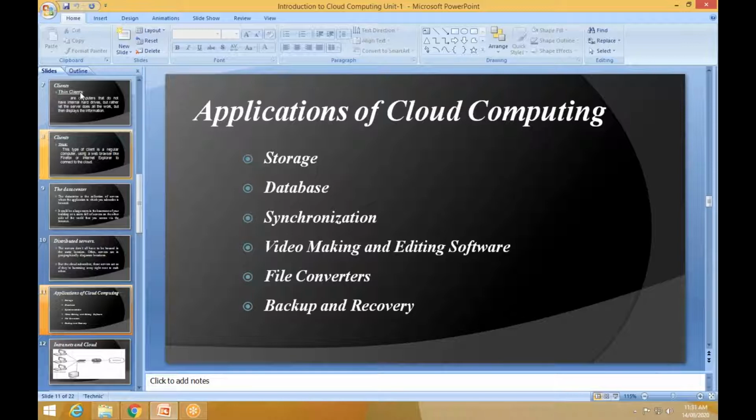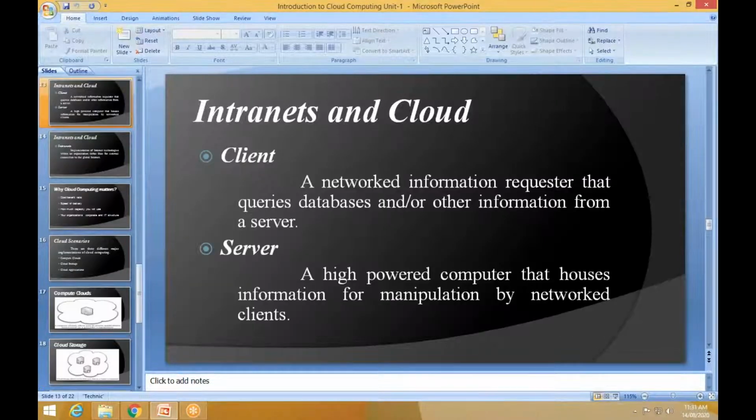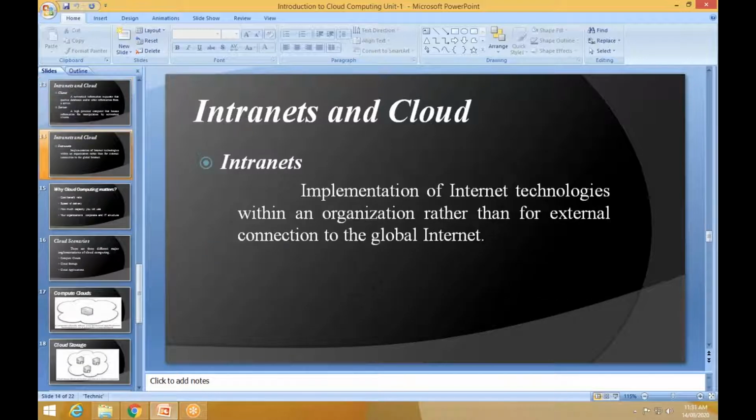These are some of the applications of cloud computing: storage, database, synchronization, video making and editing software, file converters, backup and recovery. After that, we saw the difference between the intranet and the cloud. Then we saw what a client is, what a server is, and what the client-server architecture is.